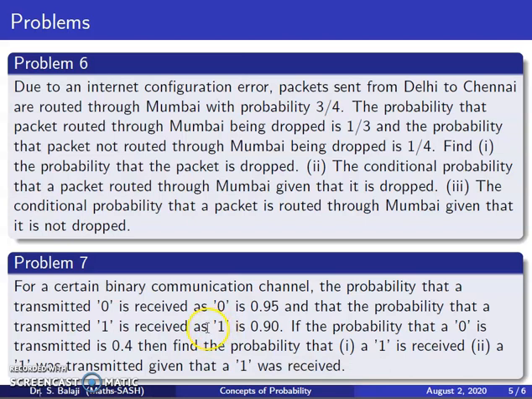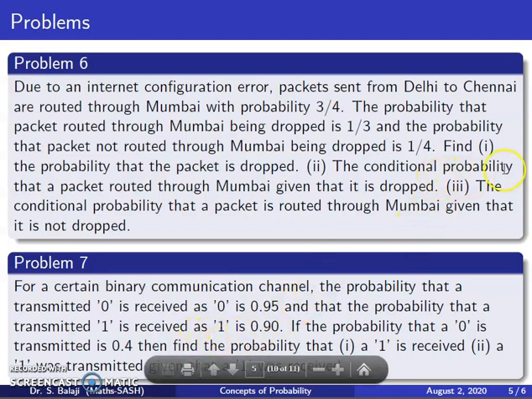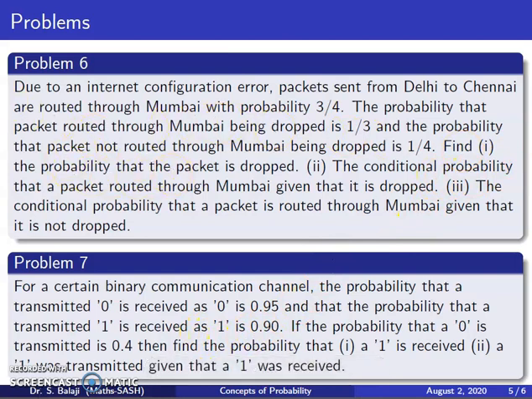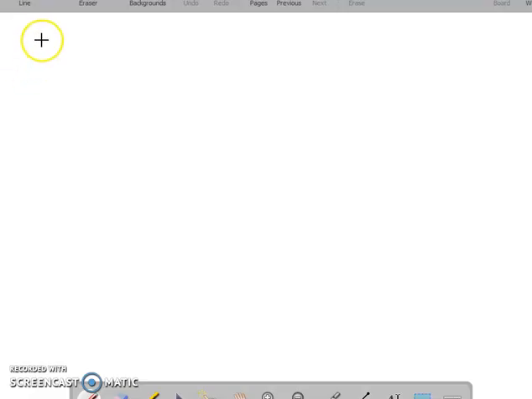Therefore, what are the different events here? Transmitting 0 is one event, transmitting 1 is another event, and the common event is receiving 1. Based on this, now we can solve this problem.